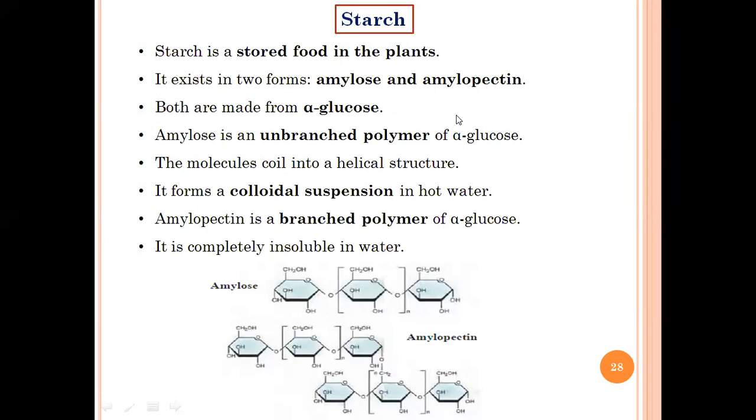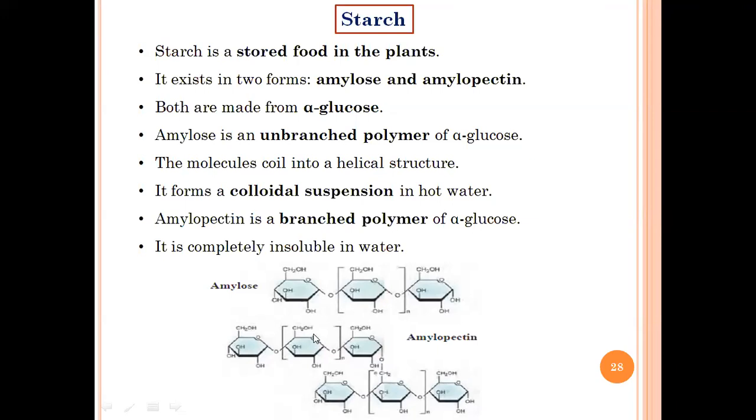You need to keep in mind that amylopectin has a branched polymer structure and is completely insoluble. As I said, amylose is somewhat soluble if heated, but amylopectin is not soluble in water. It is completely insoluble in water. So these are the structures.